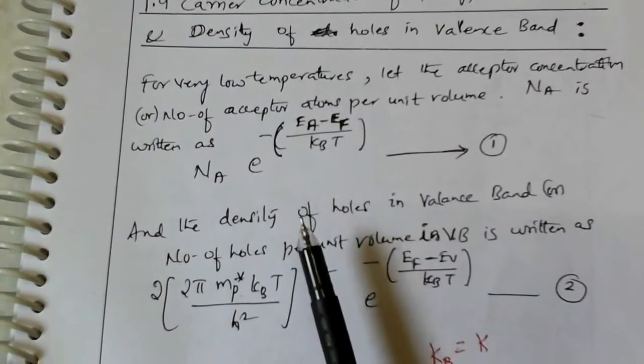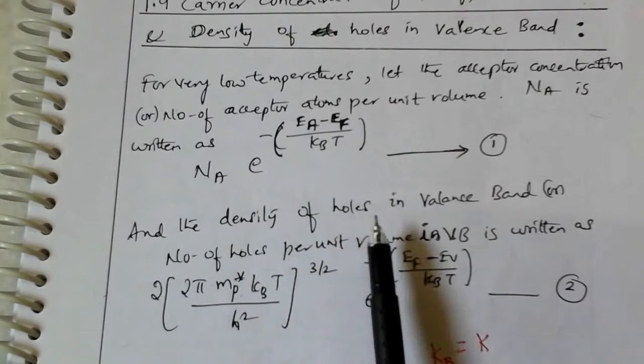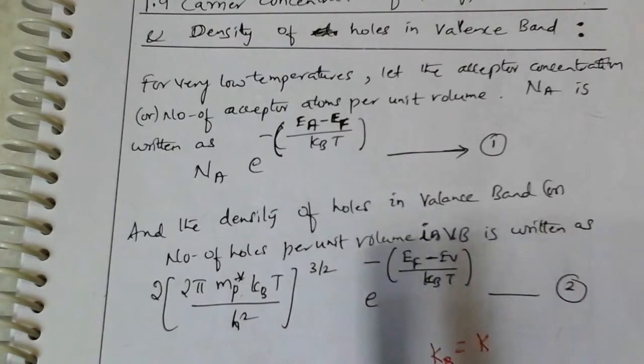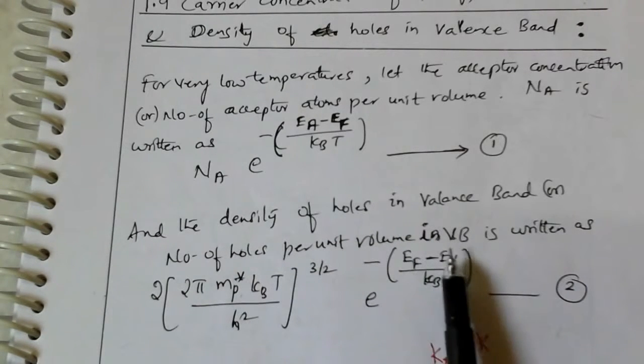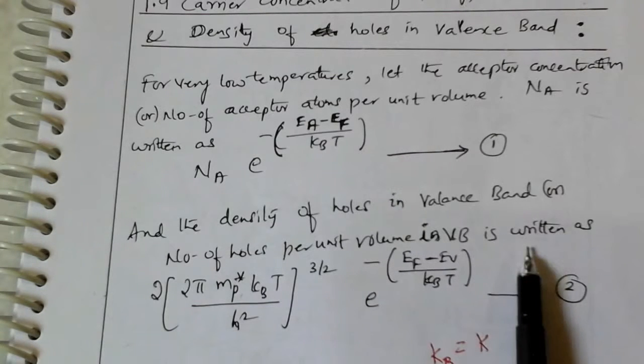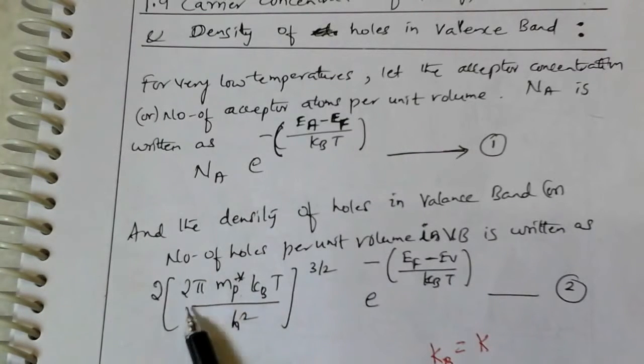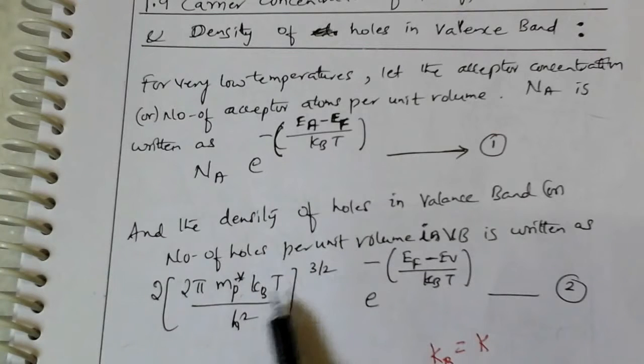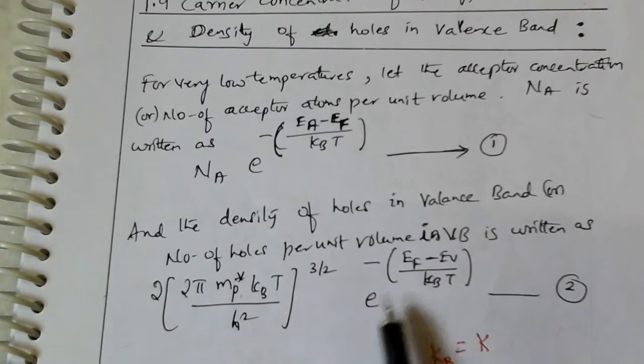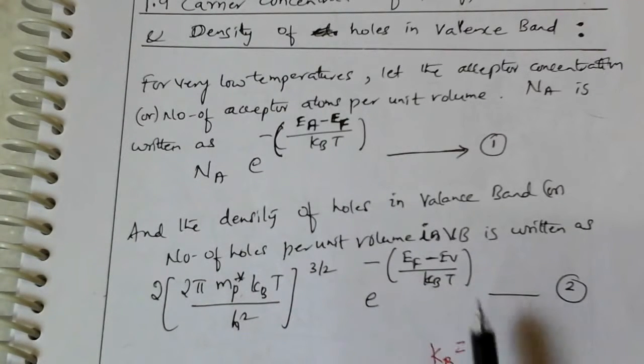Now we know the density of holes in the valence band, or number of holes per unit volume in the valence band, is written as 2 into (2 pi mp star kBT by h square) whole power 3 by 2 e power of (Ef minus Ev) by kBT, equation number 2.